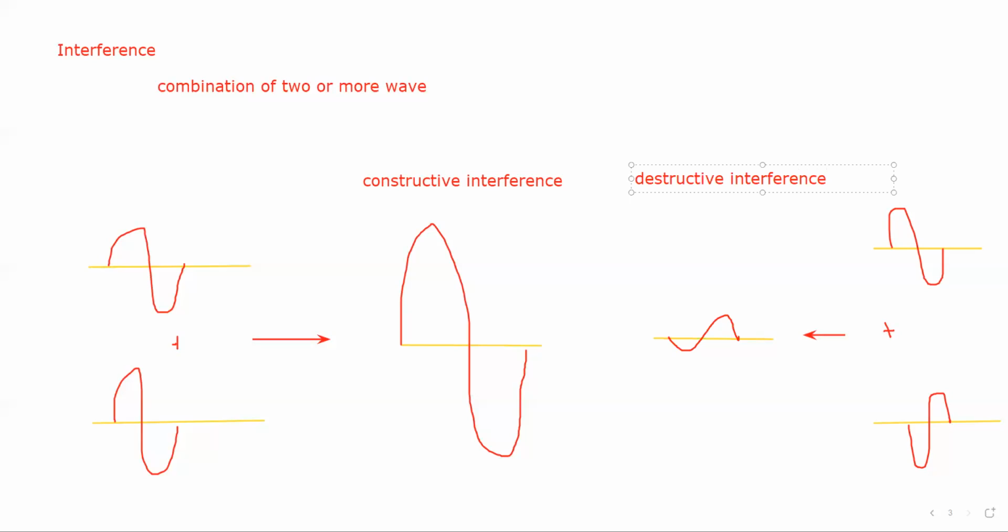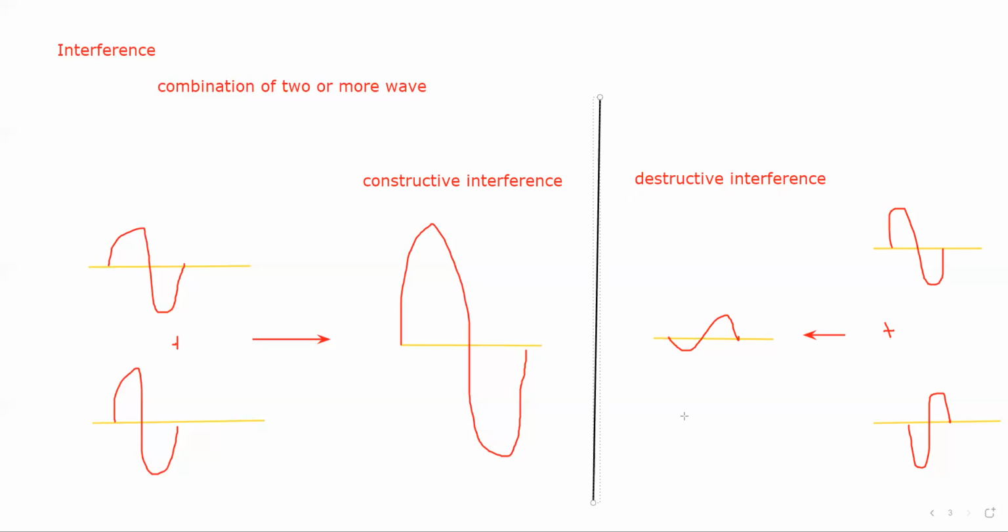So there are two types of interference: constructive interference and destructive interference. If two waves combine and cancel out the effect of each other, we call it destructive, they destroy each other. If two waves enhance the effect of each other, they construct each other, so we call that constructive interference.